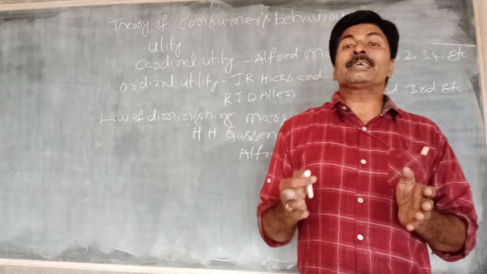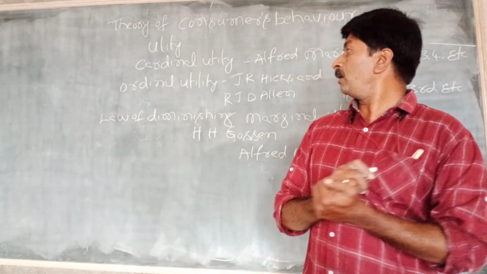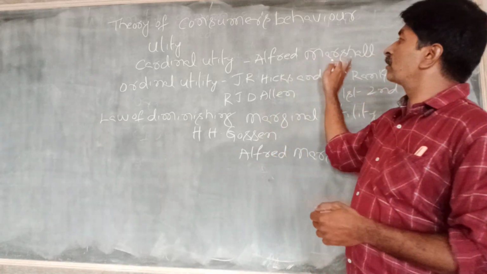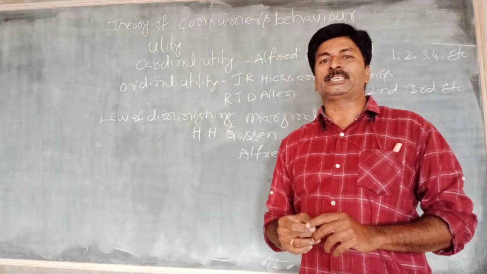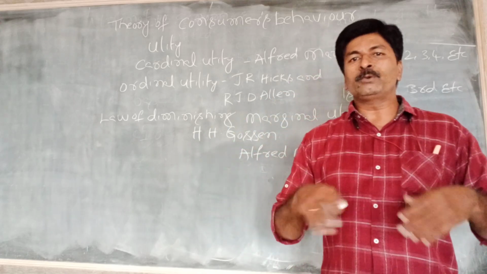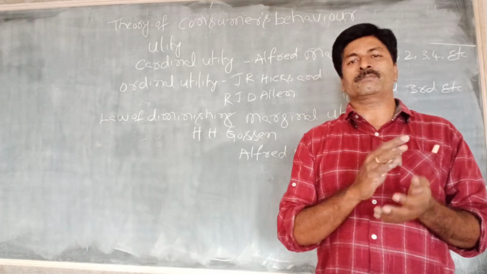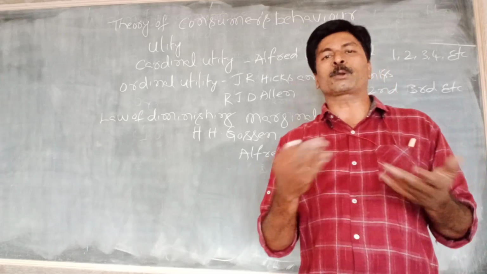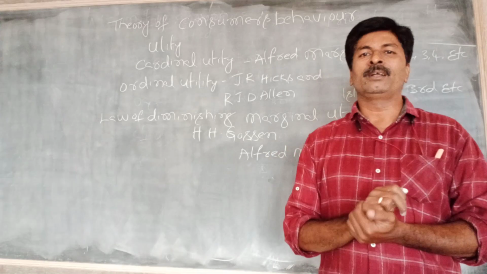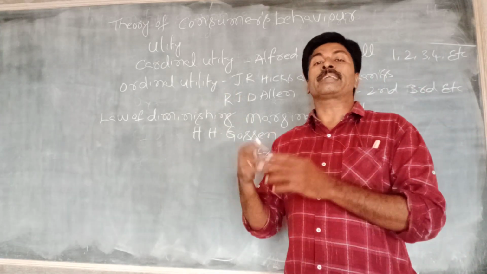This utility can be explained in different ways by different economists.